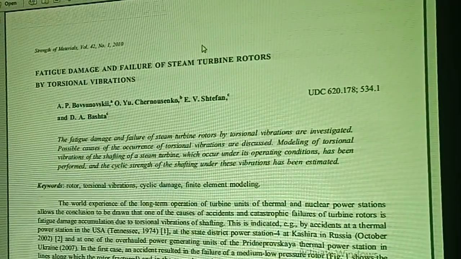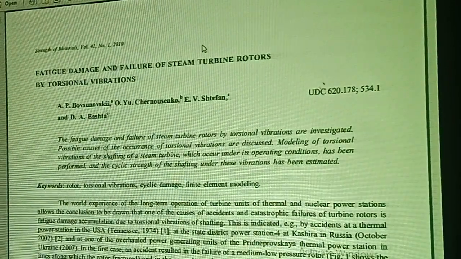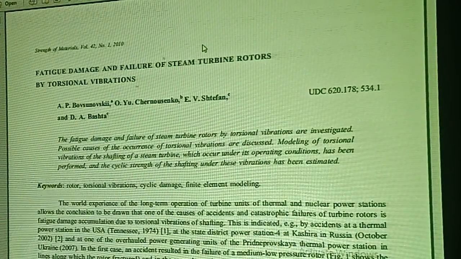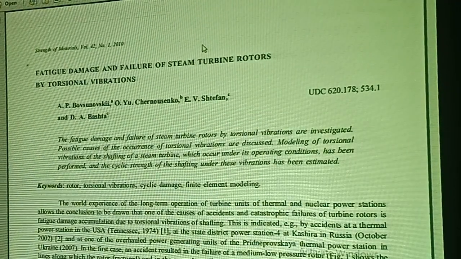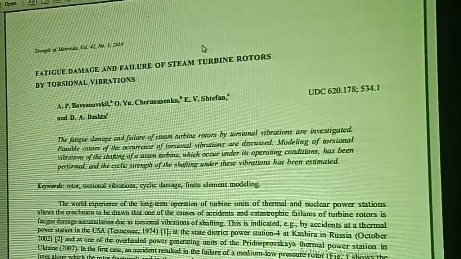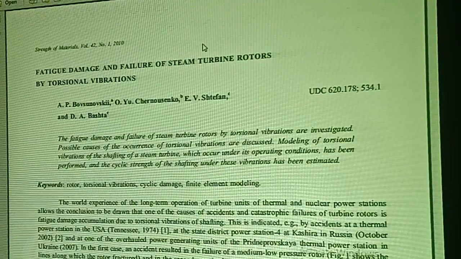This is one of the torsional vibration problems of a turbine rotor. This research paper is available on the internet with the name Fatigue, Damage and Failure of Steam Turbine Rotors by Torsional Vibration. This paper was published in Strength of Materials, volume 42, number 1 in 2010.